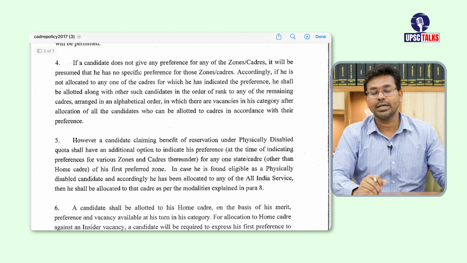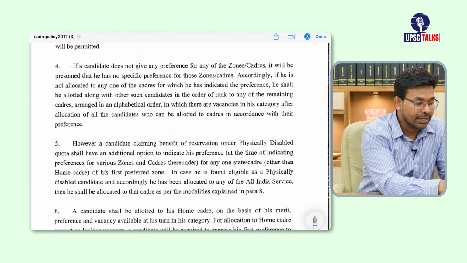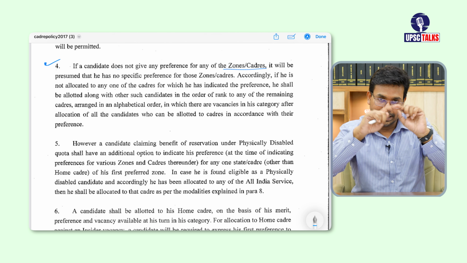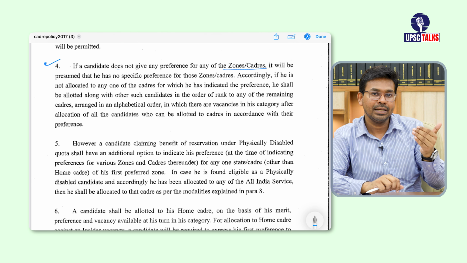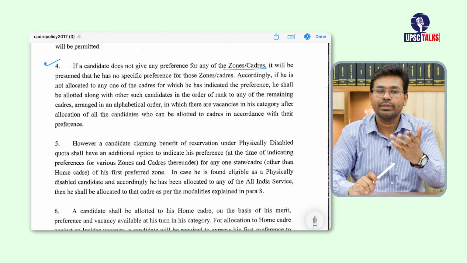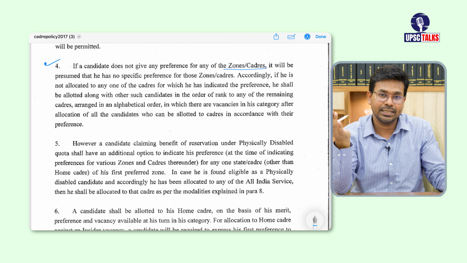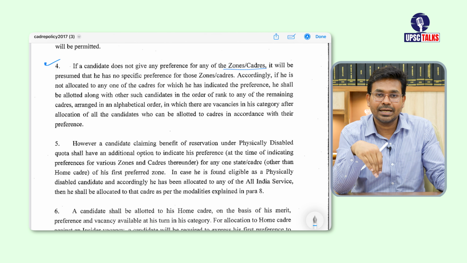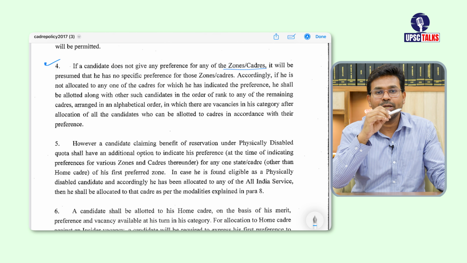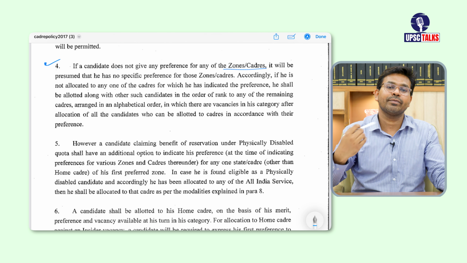Let us quickly move to point number 4, okay. Point number 4 says that if a candidate does not give any preference for any of the zones or cadres, means in the table that we have seen 5 zones are there and in each zone there are multiple states. It is possible that one of the candidates does not want to work in one particular zone. It can be the northeastern states, it can be states in South India, or any other zone. So it is possible that you have given preference to only 3 zones and you have selected the states accordingly. You have not given preference to other zones.